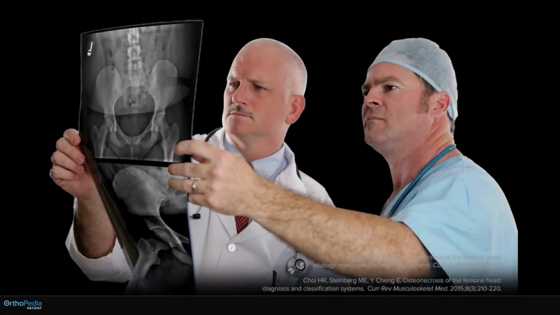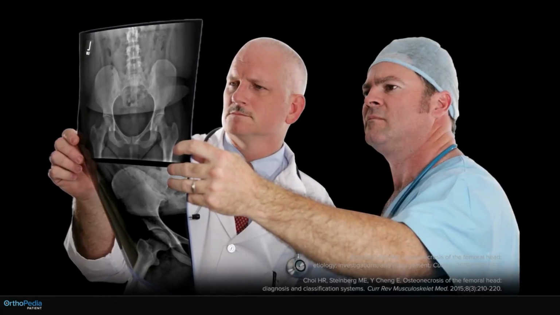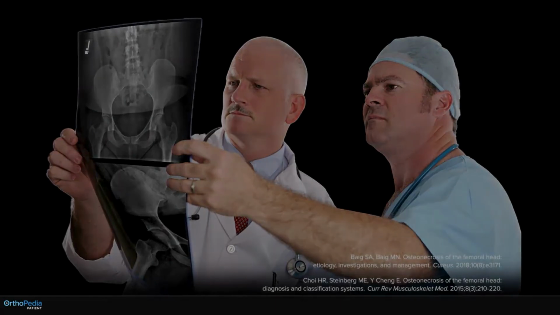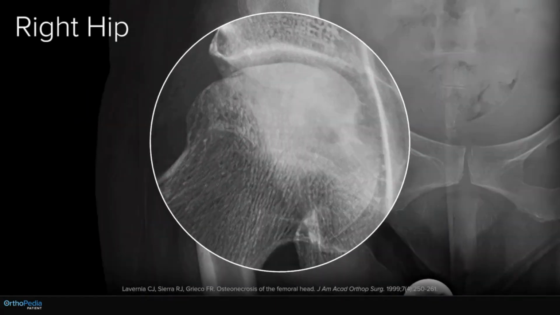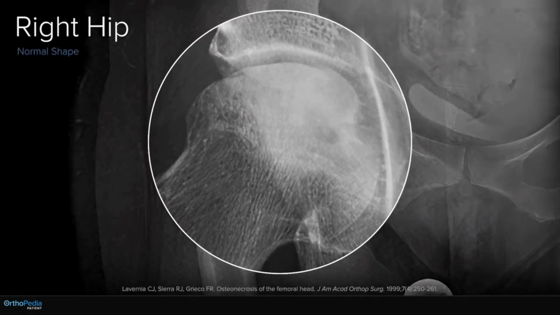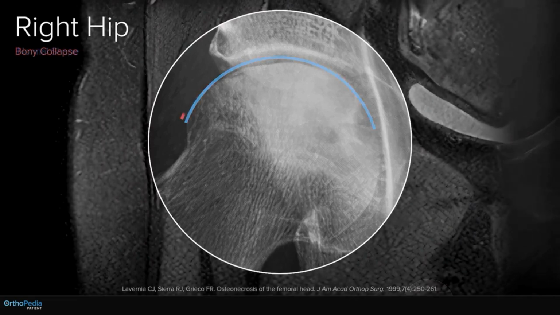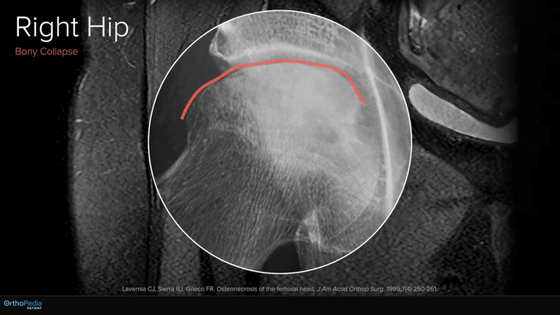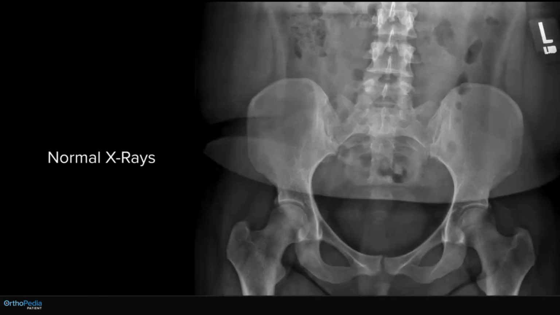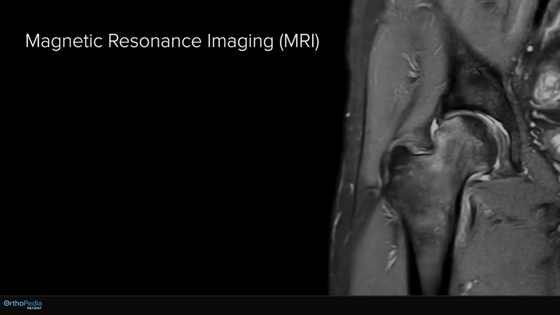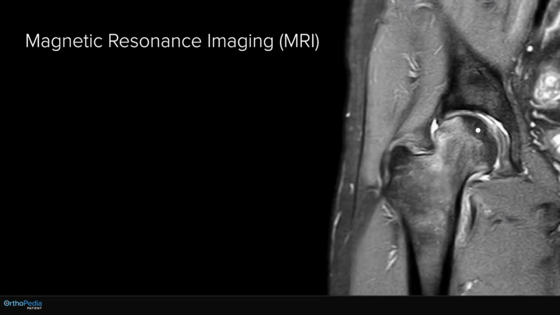X-rays are the initial imaging test ordered, which in later stages, signs of bone collapse can be identified. In this example, you can see the blue line outlining the normal shape of the femoral head. Now in red, we can see how the femoral head becomes misshapen as bony collapse occurs. Early on, there may be no signs detected on X-ray. MRI studies are best for early detection, where the lack of blood supply to the ball of the hip joint can be seen.